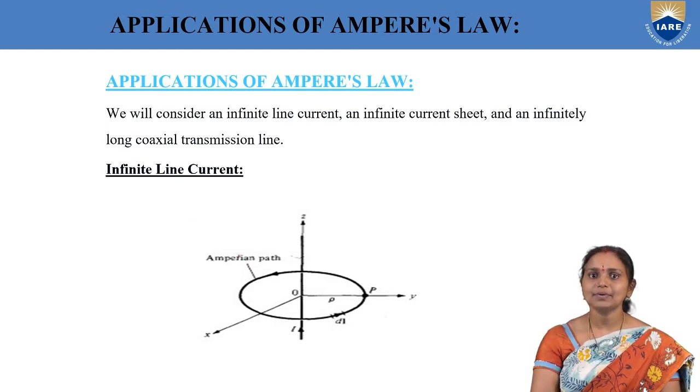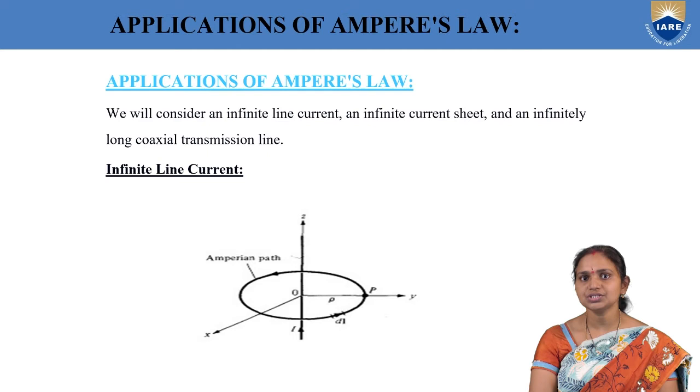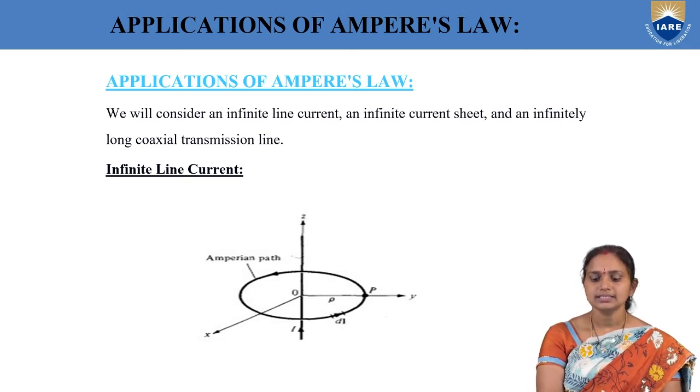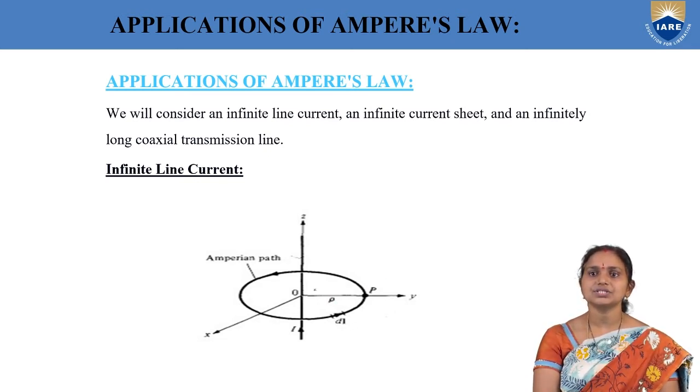To apply Ampere's law, the basic condition is that the current distribution must be symmetrical. Here I am taking the line current. I am using the Cartesian coordinate system in this figure. X, Y, Z are the coordinate variables. I am taking a current element which is infinite in length and placed along the Z axis. This thick line represents the current element which carries a current I.